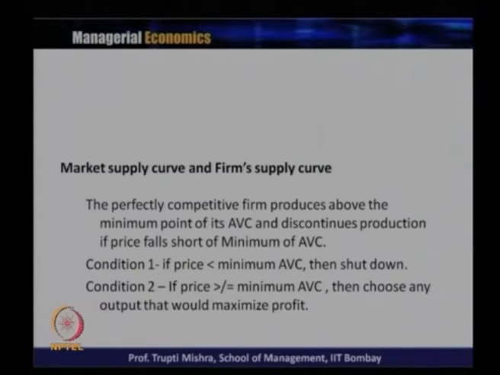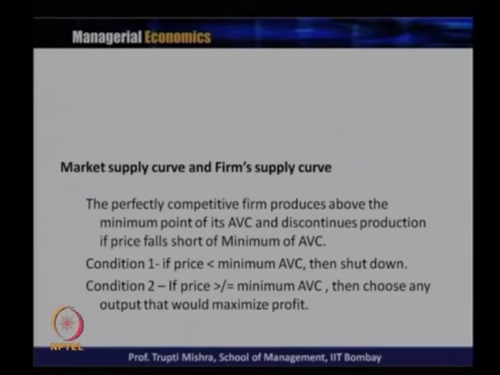So from this shutdown condition two conditions emerge. Condition 1: if price is less than minimum of AVC, then shut down. Condition 2: if price is greater than or equal to minimum of AVC, then choose any output that would maximize the profit.